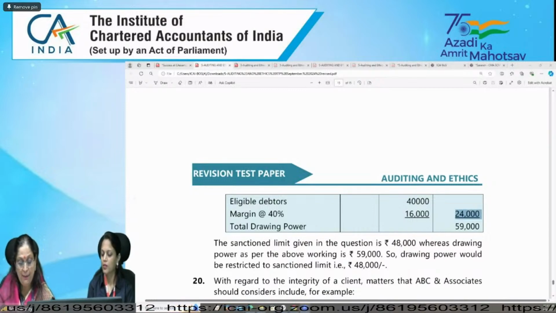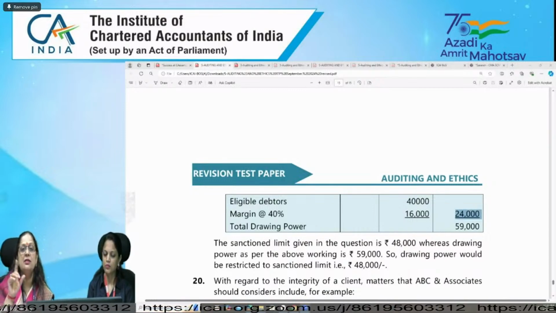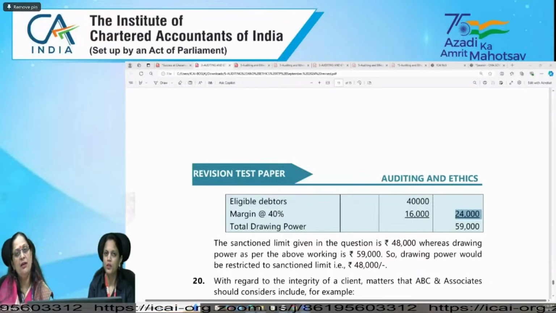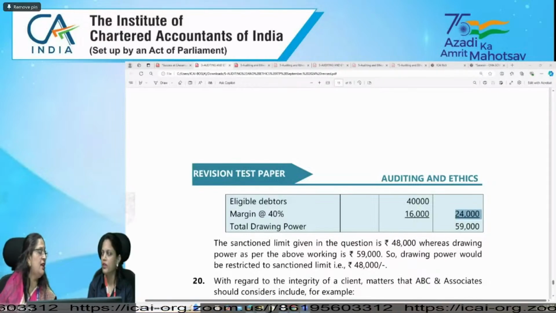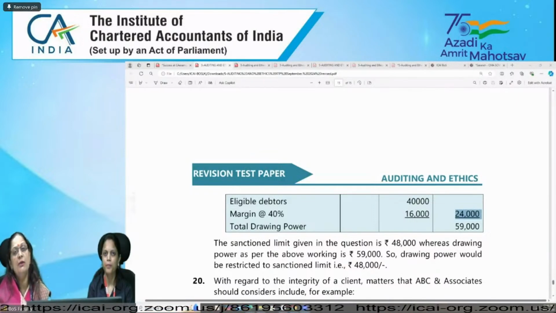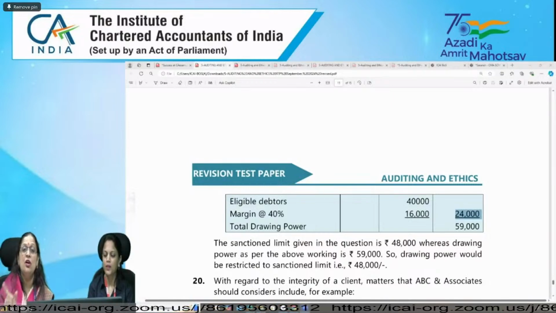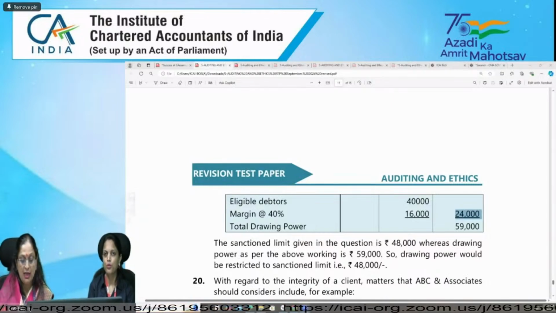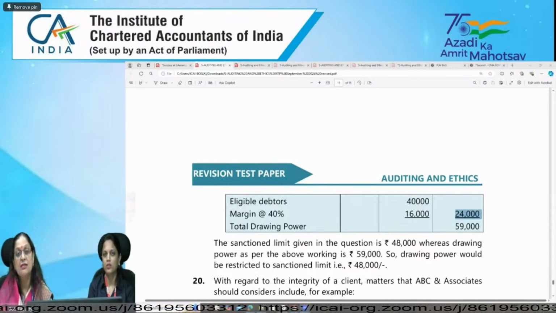Then in D part, first was proper records, right? Maintaining proper records. Second one was physical verification, and third is regarding title deed of all immovable property. If it is not in the name of the company, then you need to give the details. Fourth one is whether the company has revalued its property, plant and equipment.